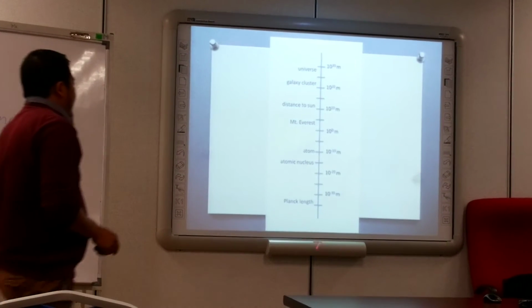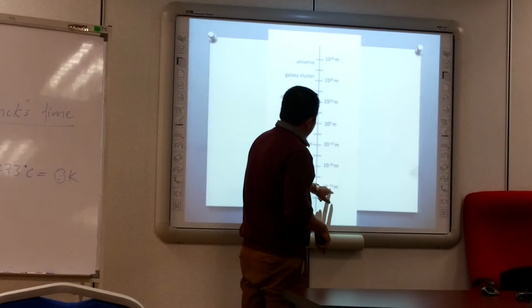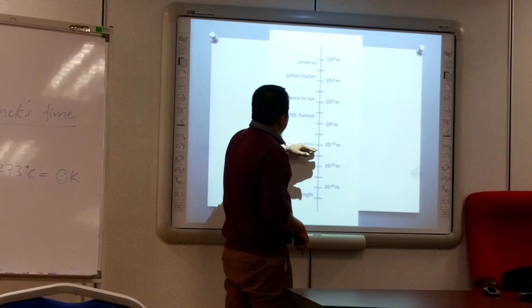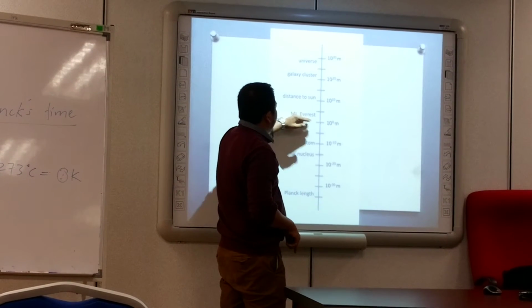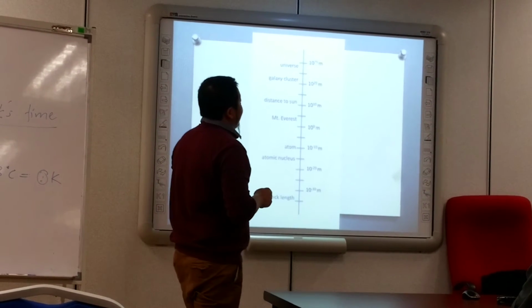Okay? So this is the size. The Planck length is about 10 power negative 30 meters. This is the size of the atom. This is the size of the multiverse. This is the size of the universe, 10 power 30 meters.